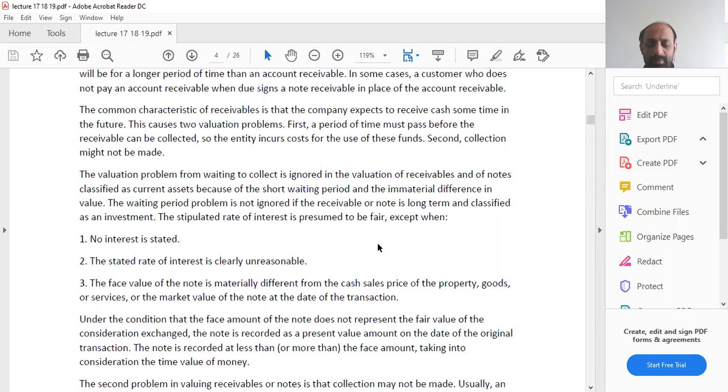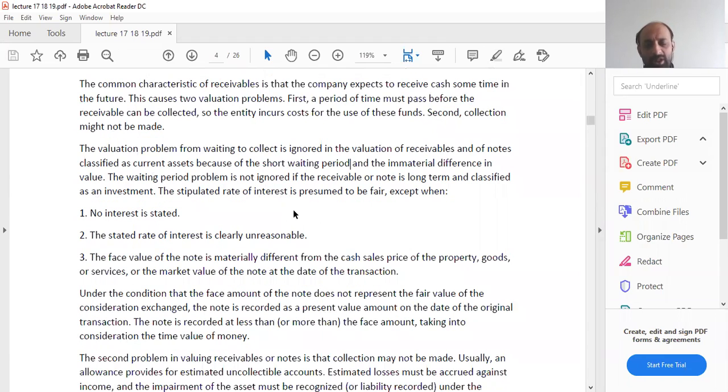Since the waiting period is very short, normally 30 days, we skip that in the valuation of receivables completely. The waiting period problem is not ignored if the receivable or note is long term and classified as an investment. So if it is long term, then we do care about the waiting period adjustment with respect to the value of cash.